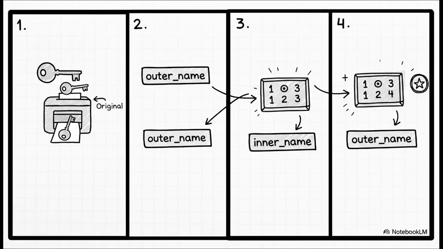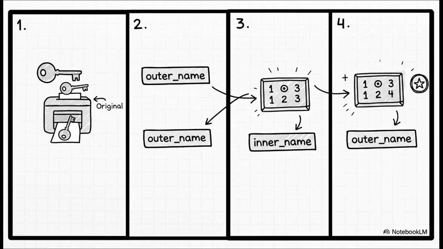Okay, let's just break down exactly what's happening. These 4 steps, this is the mental model you need. First, when you call a function, Python doesn't copy the object, it copies the reference, the little arrow pointing to the object. Second, you now have 2 names, one outside, one inside, but they are both pointing to the very same object in memory. Third, if you use the name inside the function to change that object, like with .append, that change is visible everywhere. Why? Because there's only one object to change.